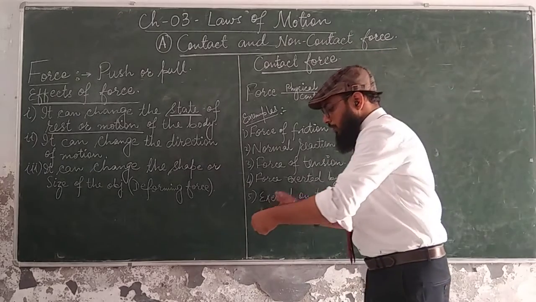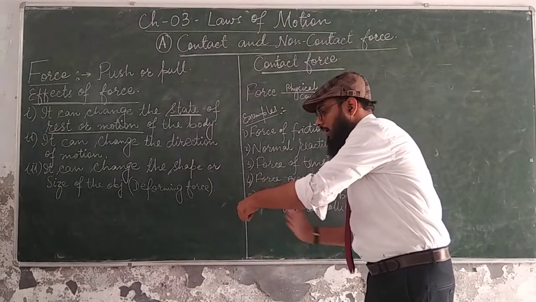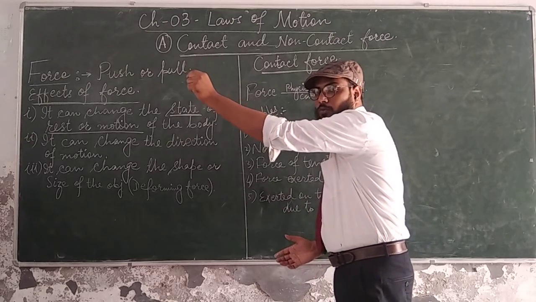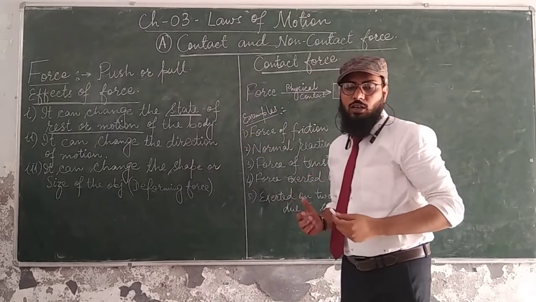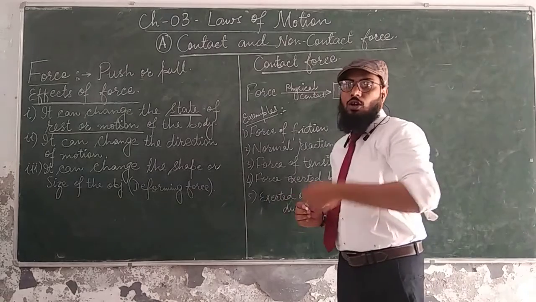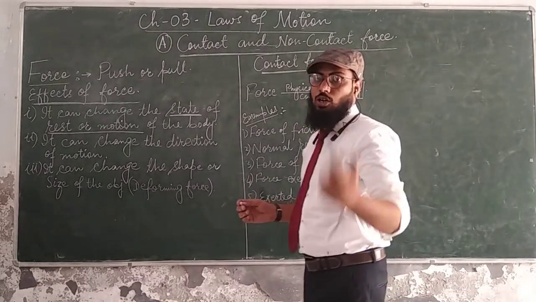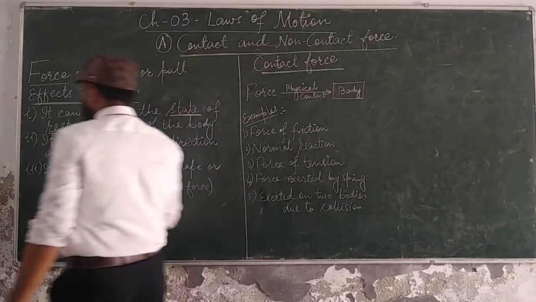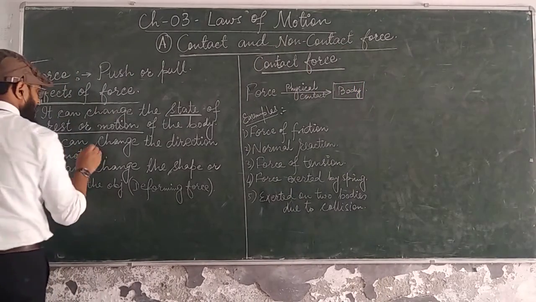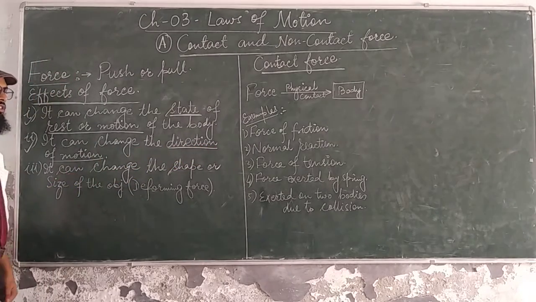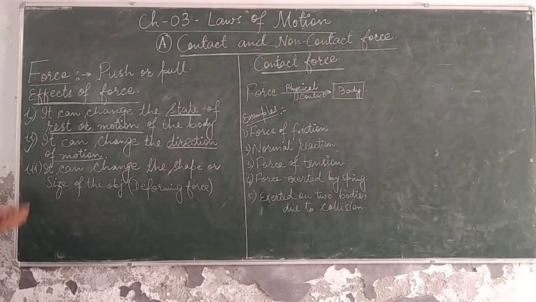So when you are applying a force with the help of the bat, the ball will travel towards the direction of the boundary line. What we are doing here, by the application of force, is changing the direction of motion of the body, that is the ball. So the second case is that force can change the direction of motion. We can change the direction of motion with the application of force.